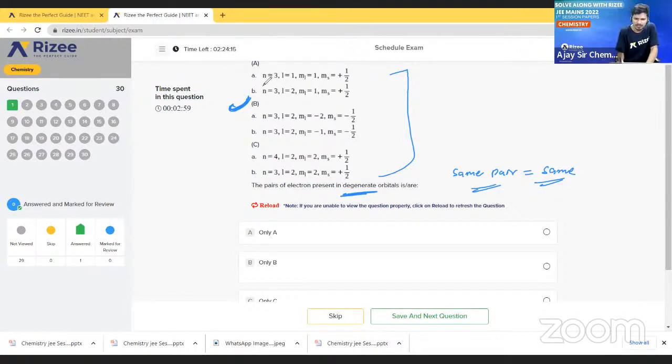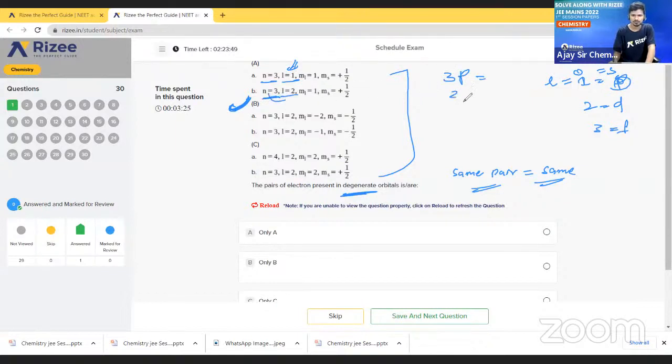See here, n is equal to 3, that means 3, and L is equal to 1 means what? If L value is 0, that is an s orbital, 1 means p orbital, 2 means d orbital, and 3 means f orbital. Here L value 1 is given, that means 3p. Here n is equal to 3 and L is equal to 2, so 3d.